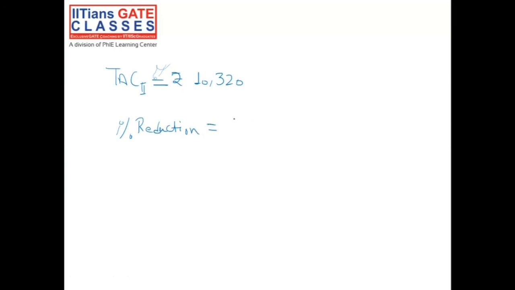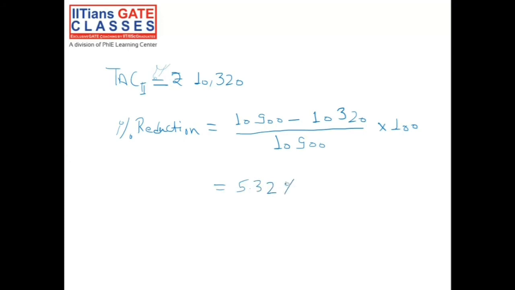And if you calculate the percentage reduction, it would come as 10,900 minus 10,320. In the question it was asked to calculate the percentage reduction in the annual cost for case 2 as compared to case 1. So as compared to case 1, the cost for case 1 was 10,900, multiplied by 100, as we are asking in percentage, so it would come as 5.32%. Since it's a numerical answer, please write in 2 decimal points as it was asked in the question: 5.32.